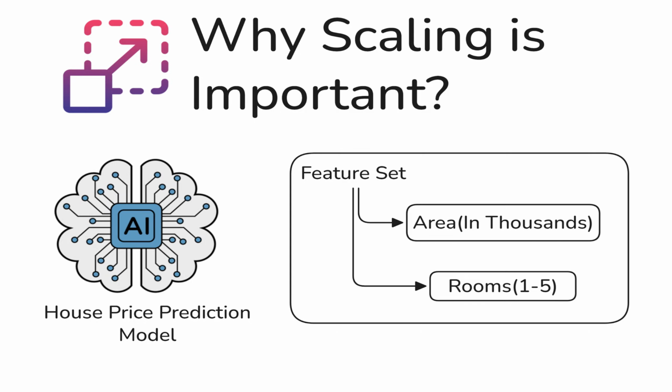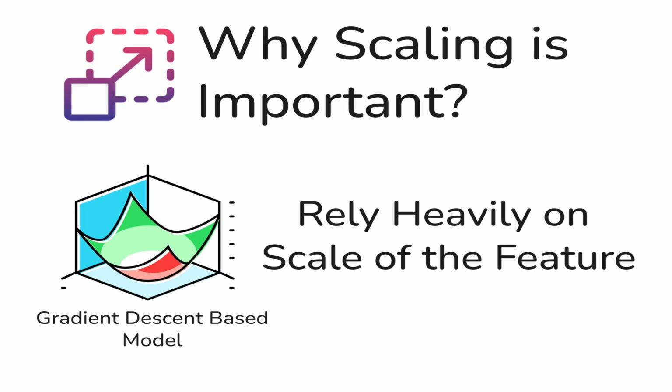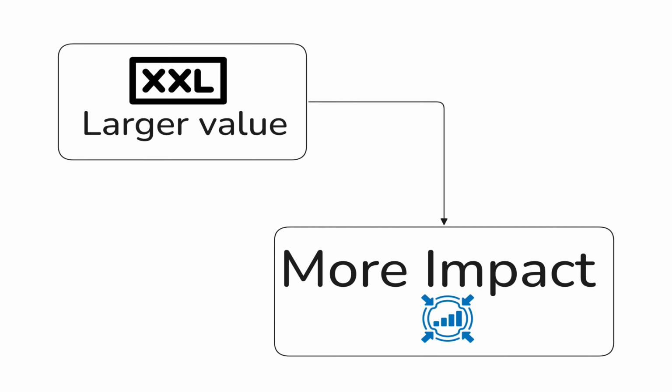The answer is yes, especially for certain algorithms. Let us take a gradient descent based model like linear regression or logistic regression. In those models, we are trying to minimize the error by adjusting parameters step by step. This adjustment depends on how the cost function behaves with respect to each feature. Now, if one feature has very large values, its impact on the cost function will also be large. So during training, the model will give more importance to that feature which is having large values. Not because it is more important, but simply because its scale is larger.